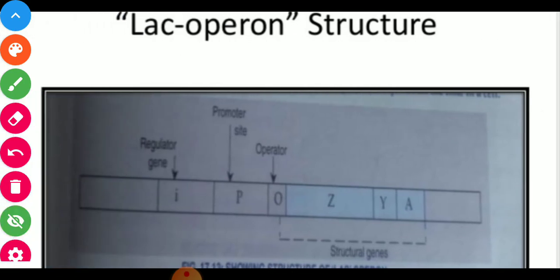This is the arrangement of the lac operon. Here there is one I gene, one promoter gene, the operator gene, and then three structural genes.